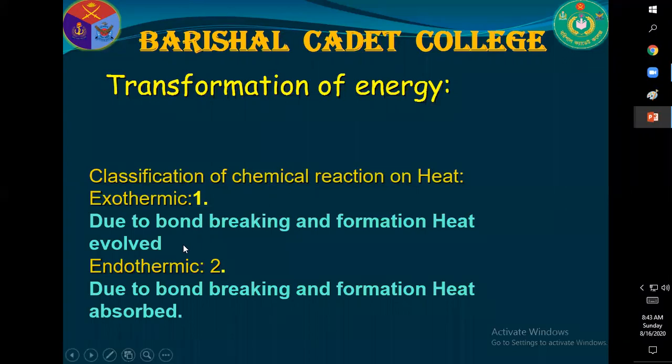Here, if methane is combusted with oxygen, in that case, 1 mole of methane forms minus 99 kilojoule per mole energy. Here, minus indicates it is evolved and it is an exothermic reaction. The reaction where heat is evolved is called exothermic reaction.